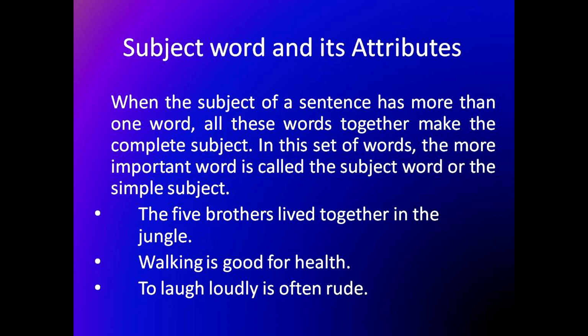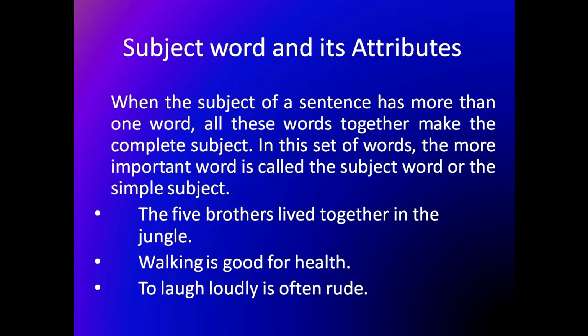But when I talk about only subject, for example, the 5 brothers lived together in the jungle, the subject will be the 5 brothers and lived together in the jungle will be your predicate. But as we are doing subject word and its attribute, the 5 brothers will be your subject. In that, what will be your subject word? Brothers. And the 5 will be attribute.